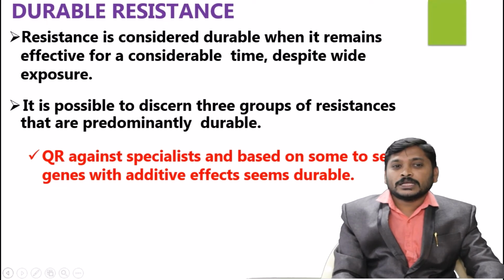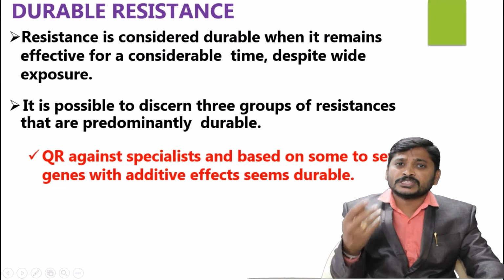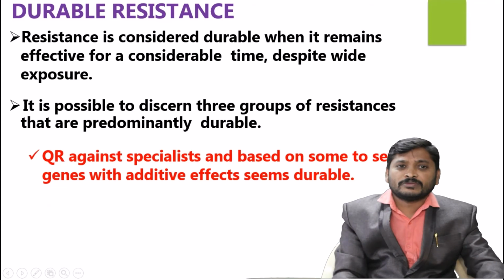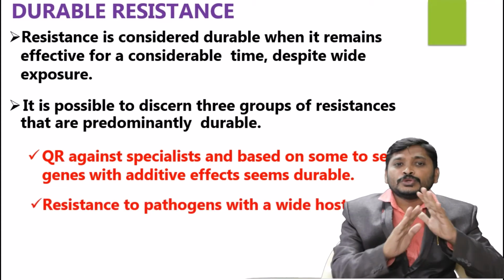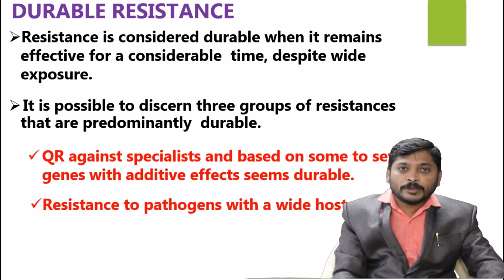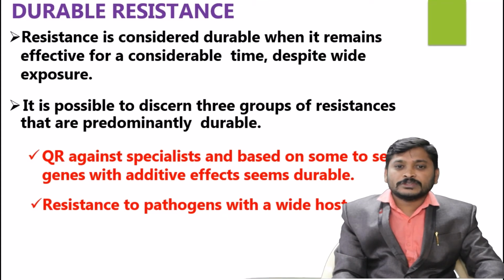So based on that, quantitative resistance against specialists, based on several genes with an additive effect, can be seen as durable. That means not only a single gene, many genes contribute to this type of durable resistance. Another more important thing is that it is durable over a time period. In this way the farmer can benefit from this system. Resistance to pathogens with a wide host range.